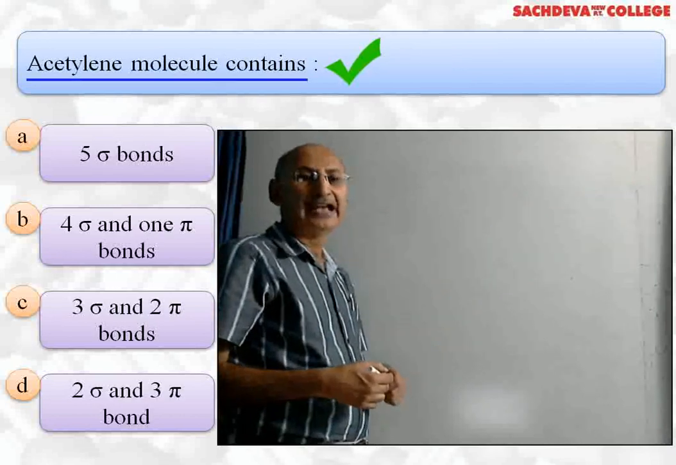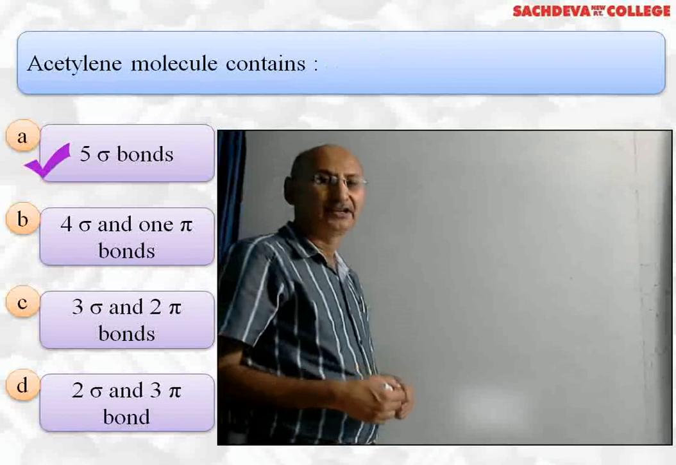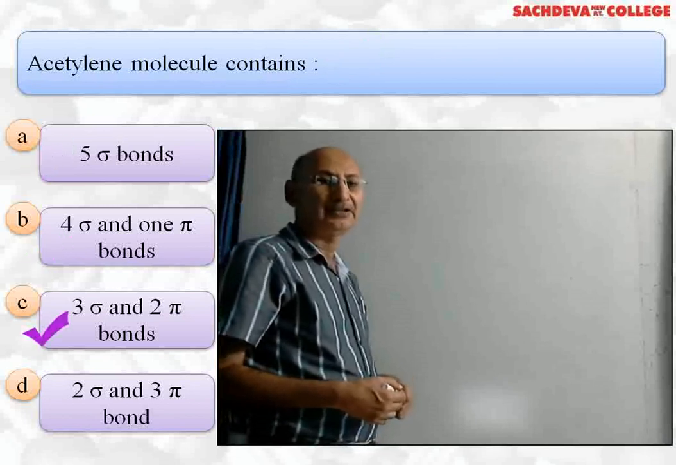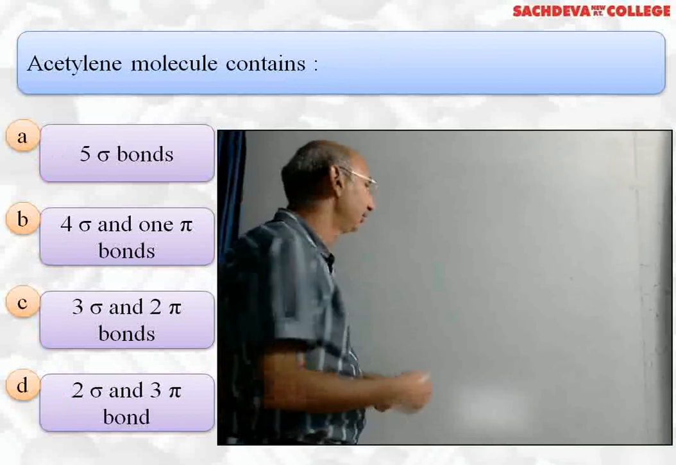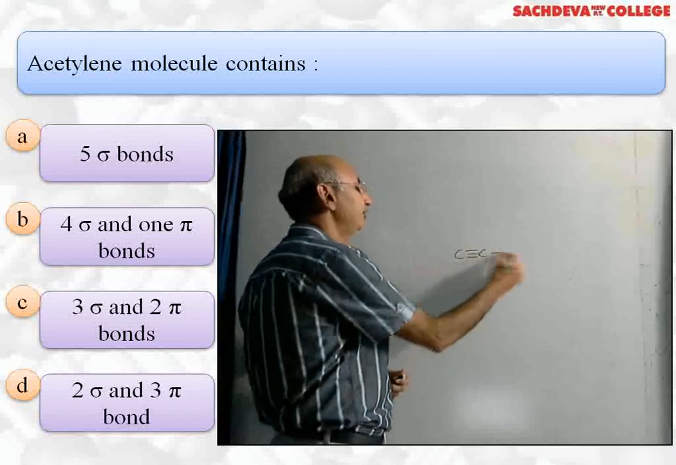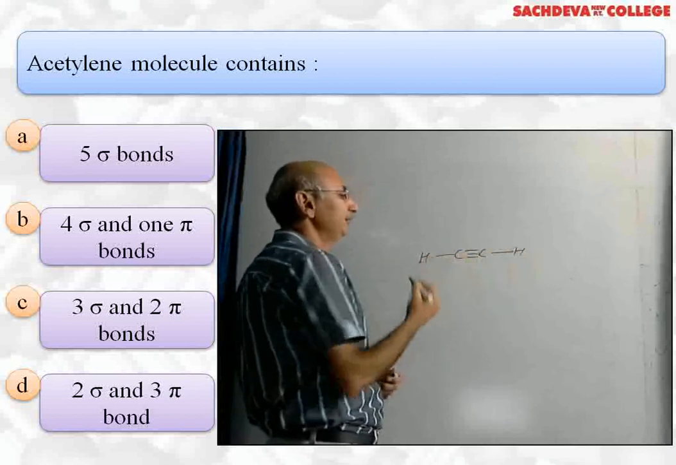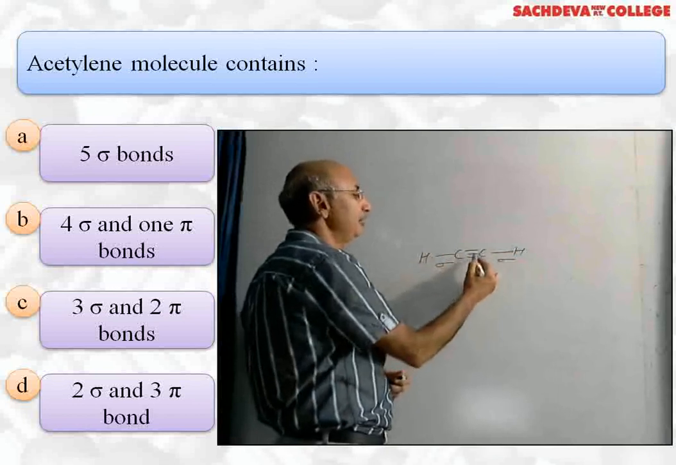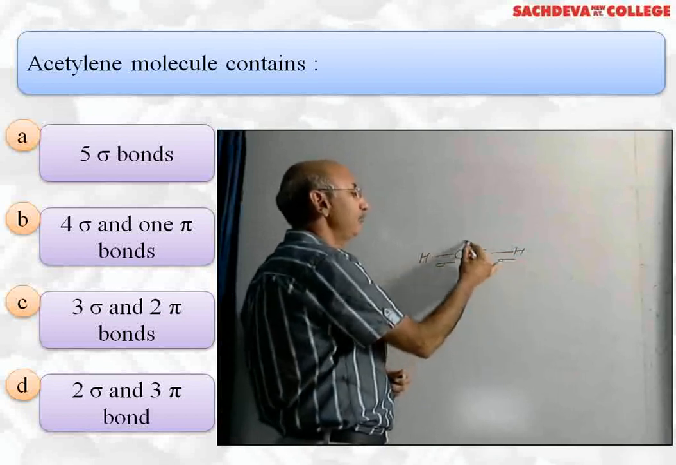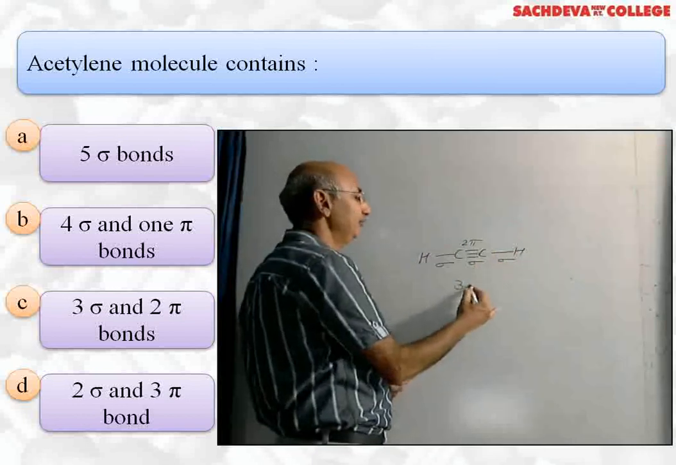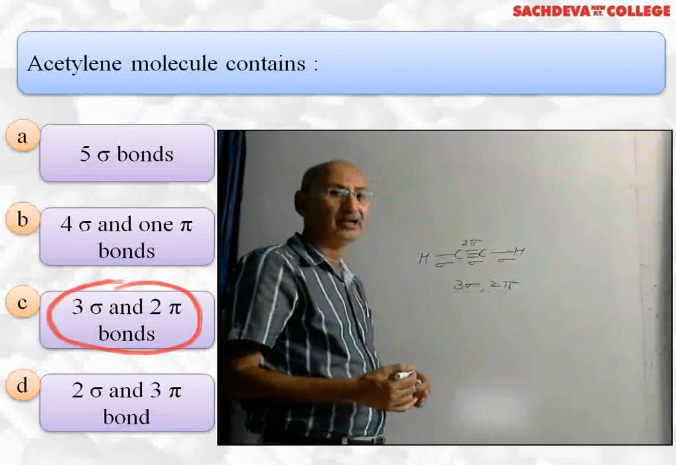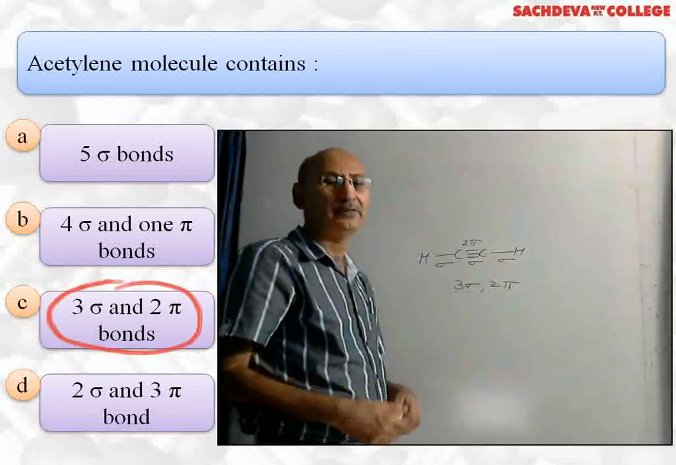Next question, acetylene molecule contains A part 5 sigma bonds, B part 4 sigma and 1 pi bond, C part 3 sigma and 2 pi bonds, and D part 2 sigma and 3 pi bonds. How to find out? First we write structure of acetylene molecule. This is the structure of acetylene molecule. This is sigma bond. This is sigma bond. Out of triple bond, one is sigma bond and 2 pi bond. It means we have 3 sigma bonds and 2 pi bonds. So the correct answer is C part. It has 3 sigma bonds and 2 pi bonds.